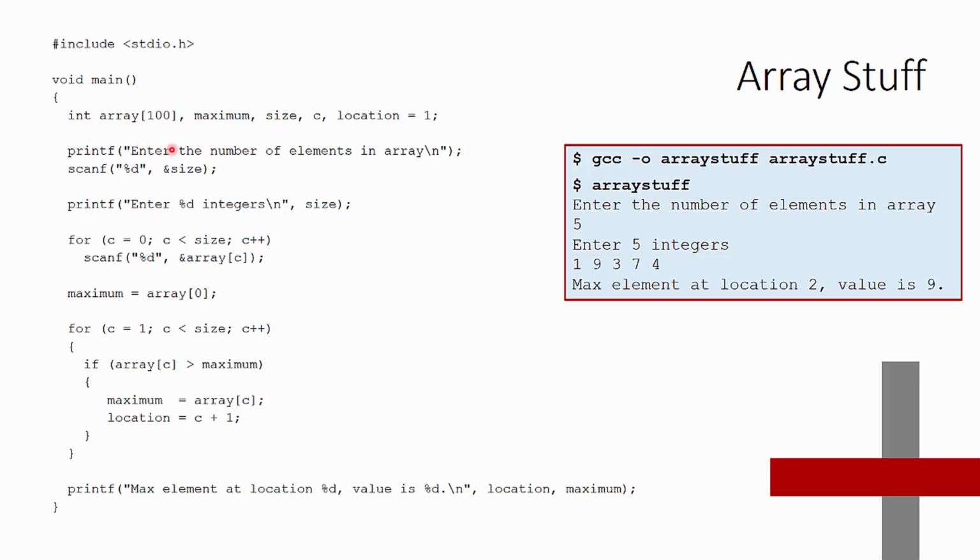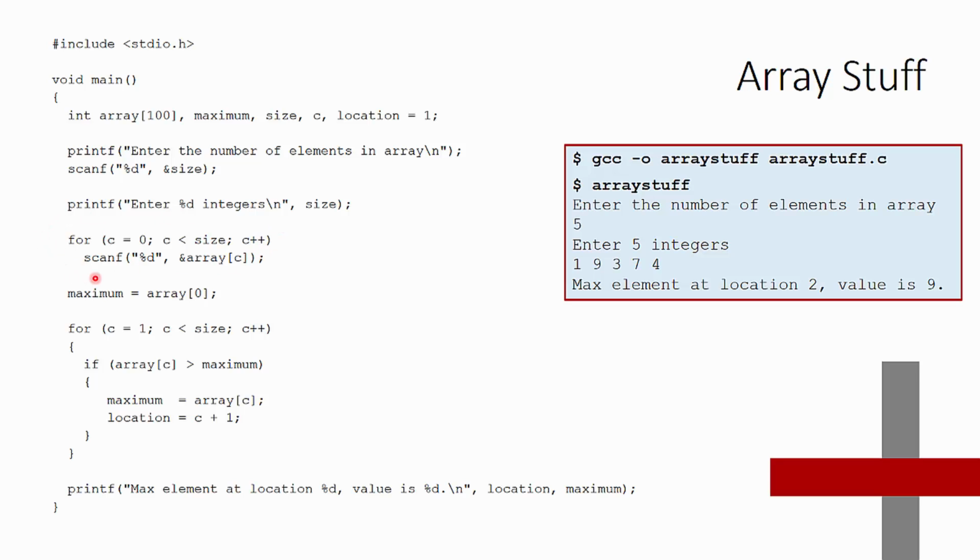So first we'll go ahead and tell the user to enter the number of elements in an array, and we will stuff that using the scanf function into the size variable, which had no value and now has been given a value. Then we'll tell the user to enter in integers. In this case, it'll be size integers, so we'll output again, this is the number that you told me that you want. Go ahead and now type those in.